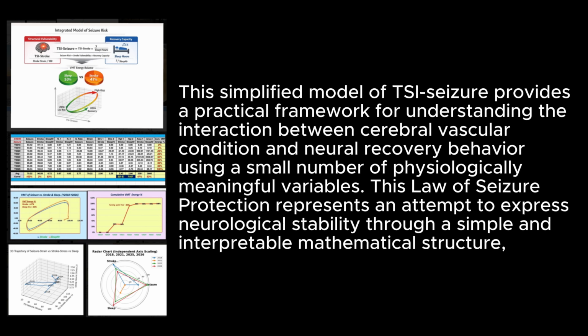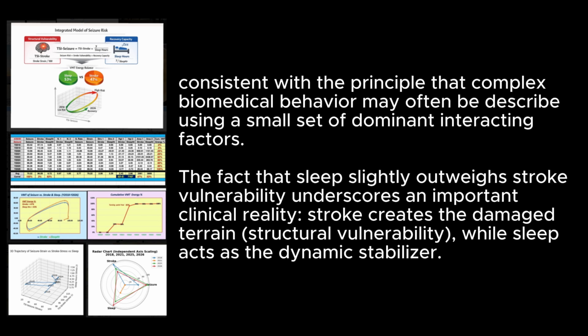This simplified model of TSI seizure provides a practical framework for understanding the interaction between cerebral vascular condition and neural recovery behavior using a small number of physiologically meaningful variables. This law of seizure protection represents an attempt to express neurological stability through a simple and interpretable mathematical structure, consistent with the principle that complex biomedical behavior may often be described using a small set of dominant interacting factors.